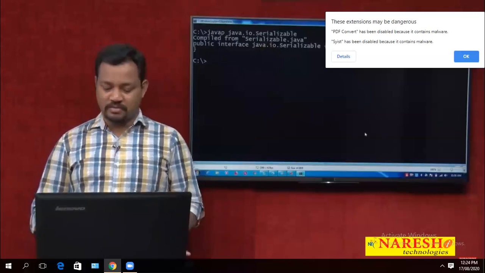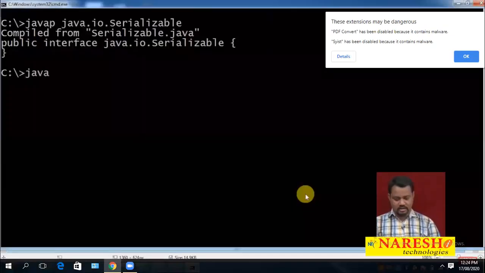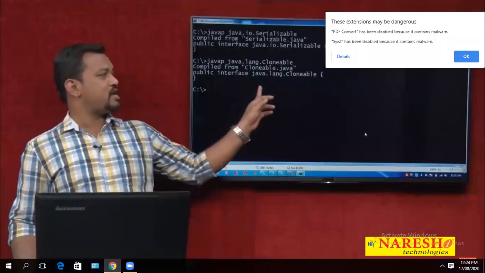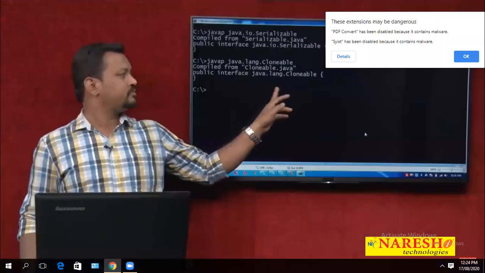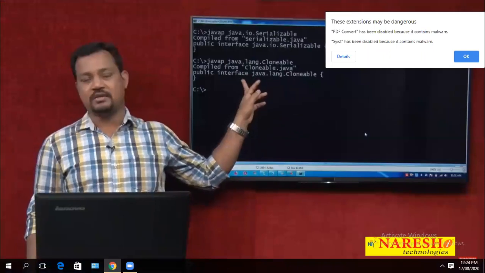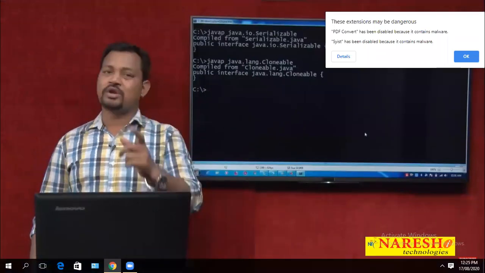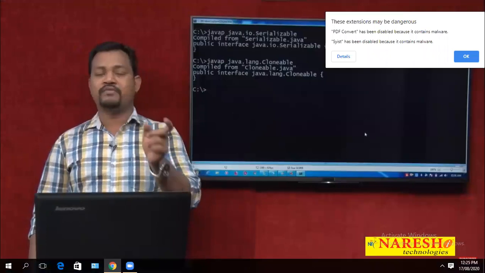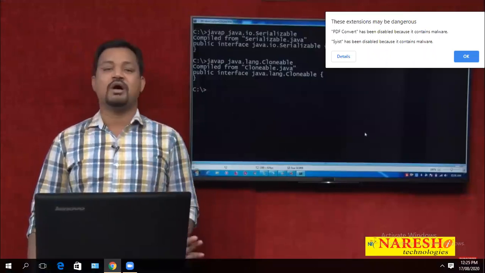So Serializable is available. If we take Cloneable, java.lang.Cloneable is also an empty interface, or marking interface. This interface also does not have any members. Then what is Cloneable going to specify? Cloneable specifies the cloning process on demand.